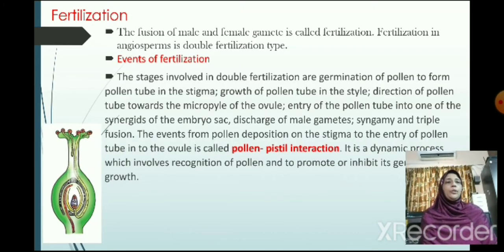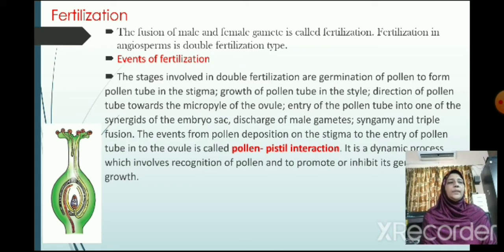Now let us move on to the topic fertilization. The fusion of male and female gametes is called fertilization. Fertilization in angiosperms is of the double fertilization type. Events of fertilization are as follows.